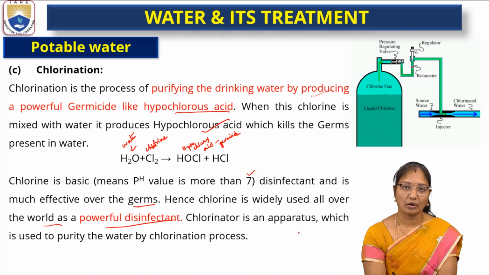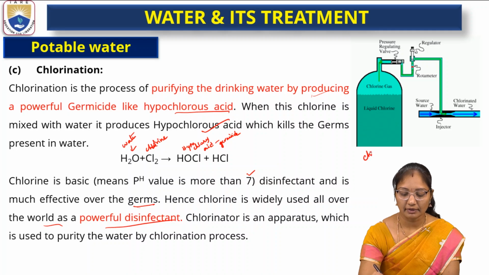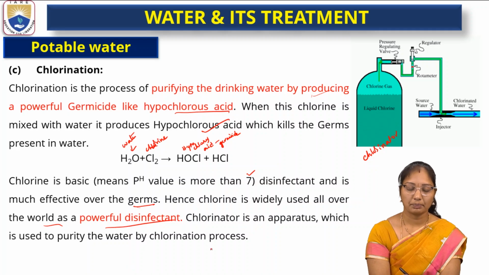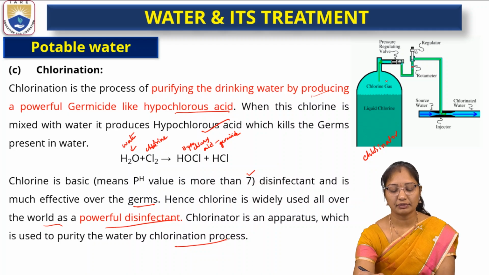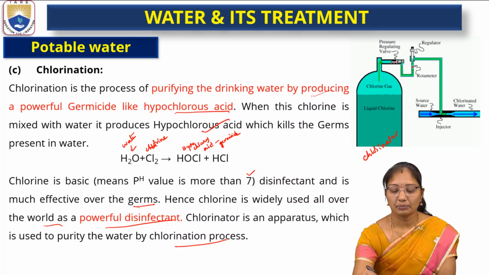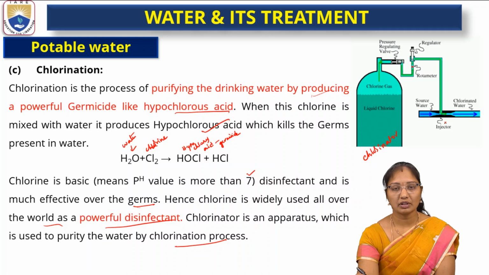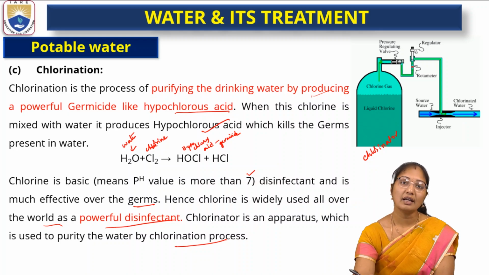The chlorinator is an apparatus. The apparatus which we use for this treatment of disinfection or chlorination is called a chlorinator, which is used to purify the water by the process called chlorination. So what happens here? Chlorine gas is passed through the water, then it gets mixed with the water, resulting in the formation of hypochlorous acid, and hypochlorous acid is a germicide which is effective on the germs and kills all the germs and microbes present in the water.